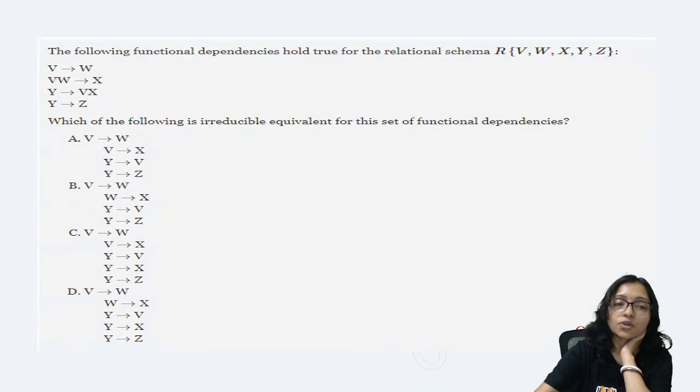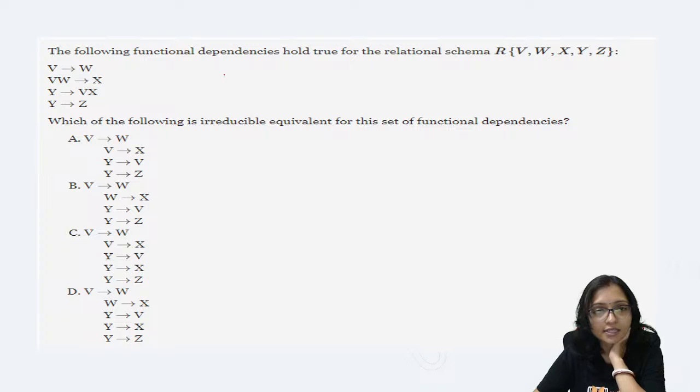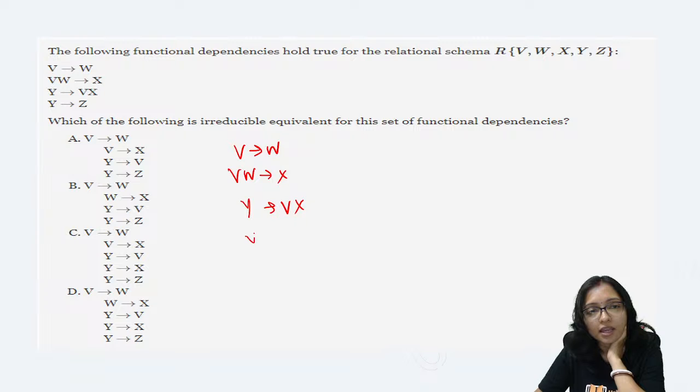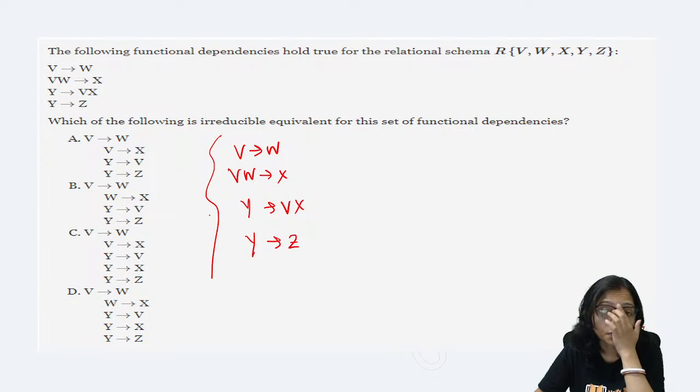Yes. So here option A will be the correct answer because it is given to you V implies W, VW implies X, Y implies VX and Y implies Z. Right? These are given. So out of that, which one is the irreducible?